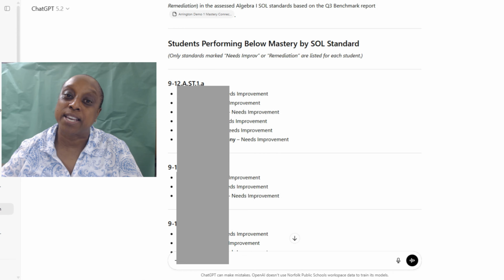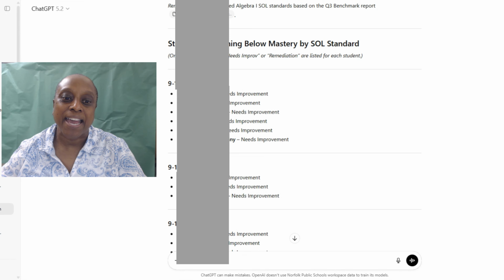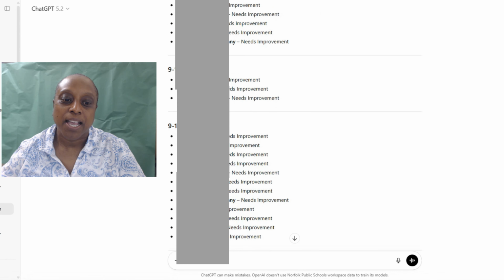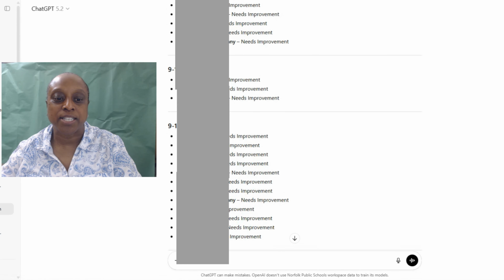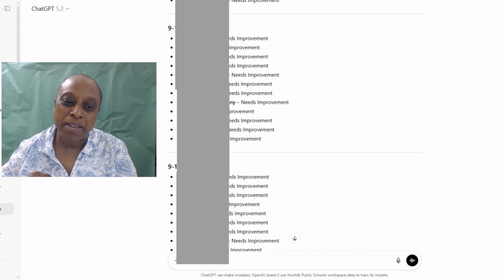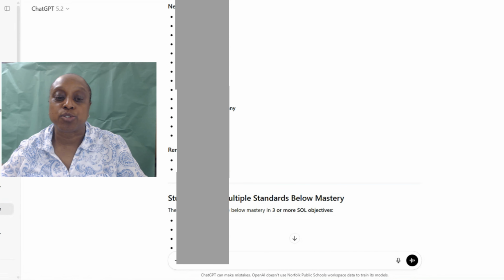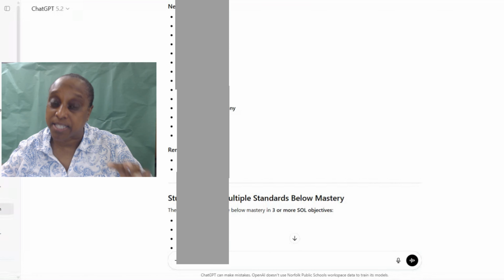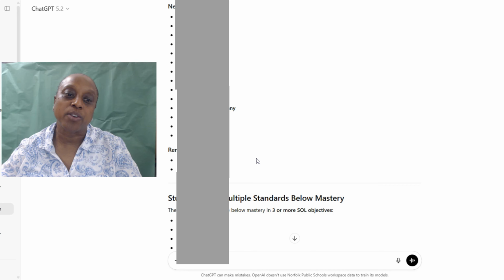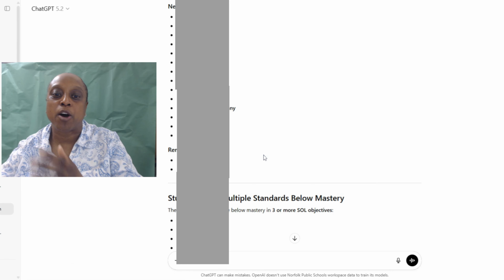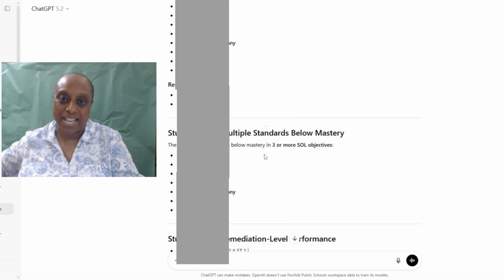Here's some more students who need improvement in this standard. And as we scroll down, it gives you a whole entire list, but who really needs remediation? They have that down here below too, and they list the two students who really need remediation in a particular standard. When I scroll down even further, it tells me that students with multiple standards below mastery.